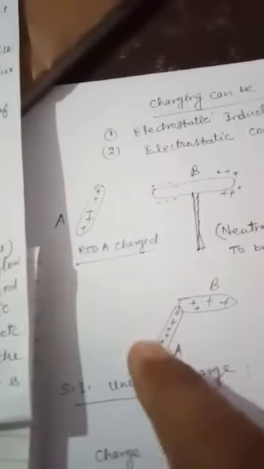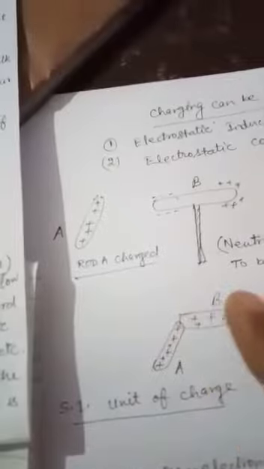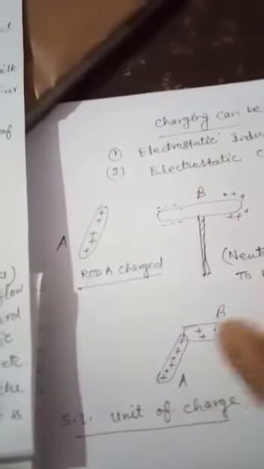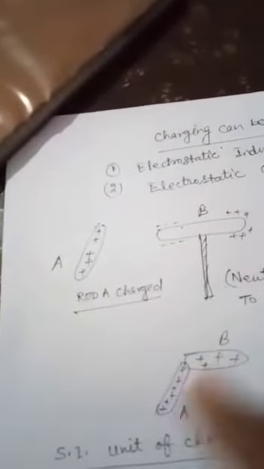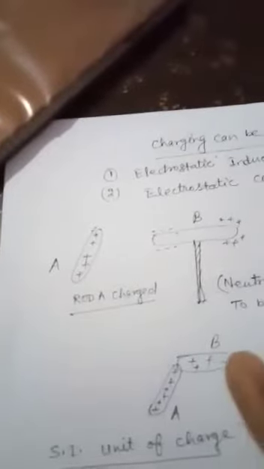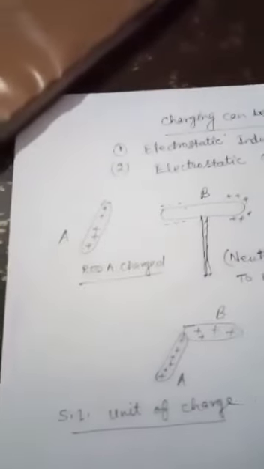It is kept in contact with a positively charged body or a negatively charged body. Then electrons get transferred from the body where they are more in number to the body where they are fewer, from B to A. So some of the charge will reach B also. In conduction, charge is shared, and both become positively charged. It was already charged, and now the charge is transferred and reaches B.